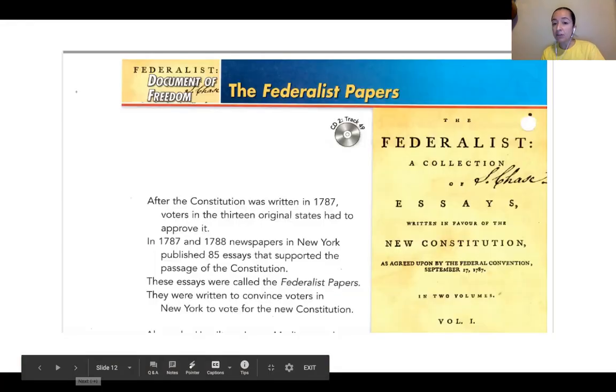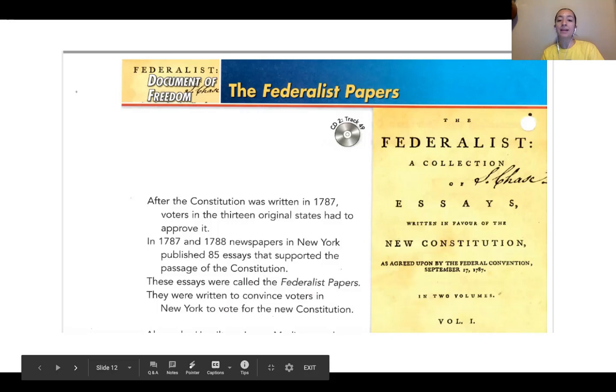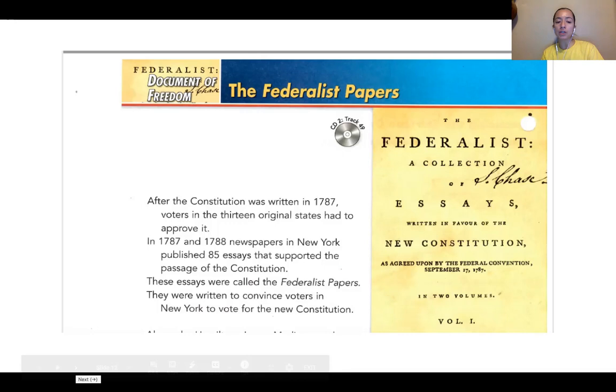The Federalist Papers. We already watched a short video about the Federalist Papers. The Federalist Papers were some essays that supported the passage of the Constitution. Some people were not interested in having a strong national government, and that's why the Federalist Papers were written to explain to people what the Constitution meant.